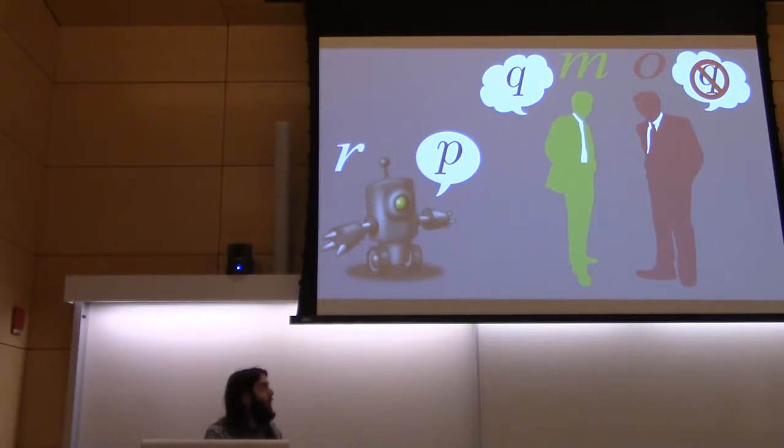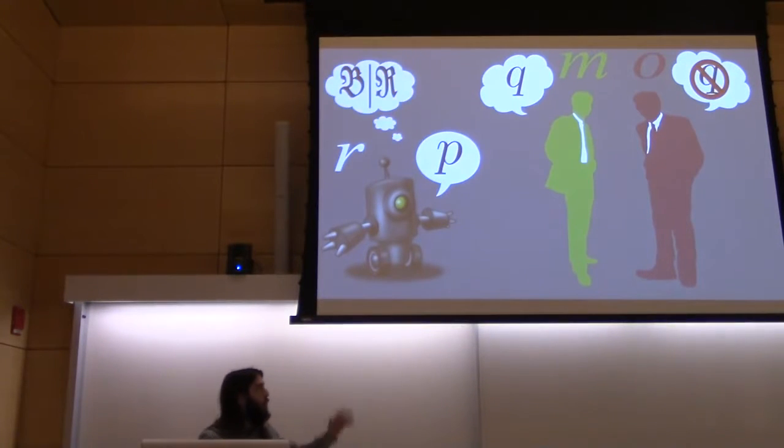At a glance, this seems trivial, but as we approach more realistic situations, we run into problems. For example, the robot R might not have the same belief set as the other two agents. So any reasoning R does to create that P might be missing some key details about the other agent's beliefs. If we assume the beliefs are consistent among all three, we still have no guarantee that the inference rules are consistent between all three. Perhaps R has an incomplete knowledge about M and O's reasoning, or O is an irrational reasoner and will make jumps of logic that no sane person would, making the picking of P much more particular.